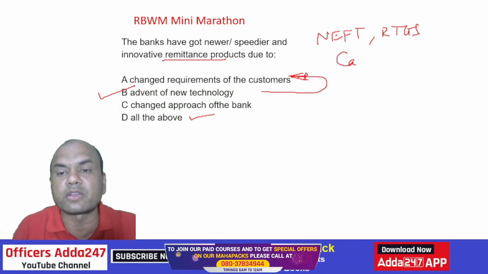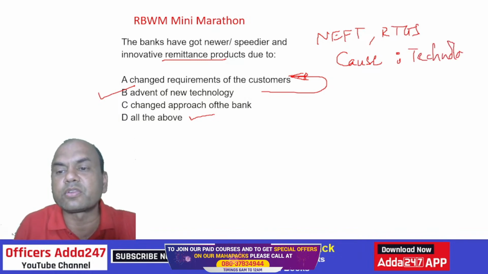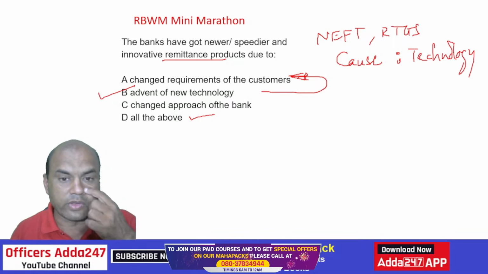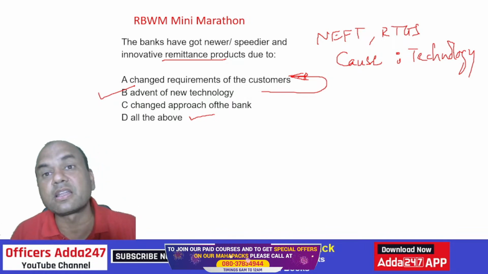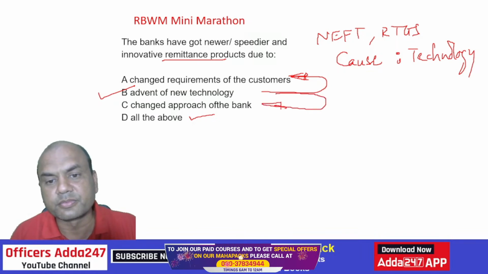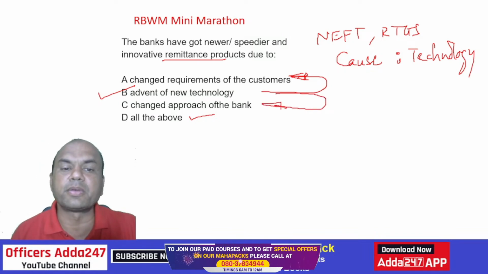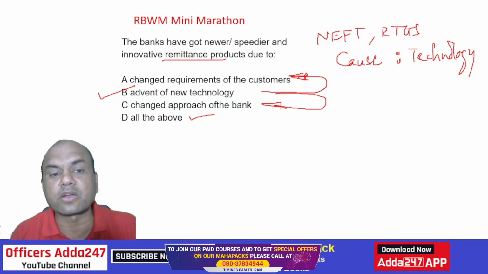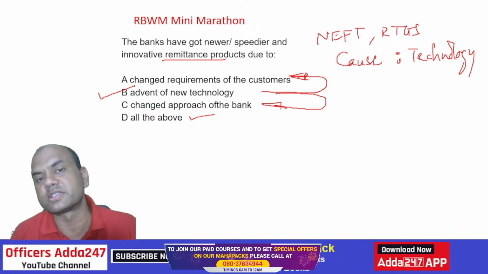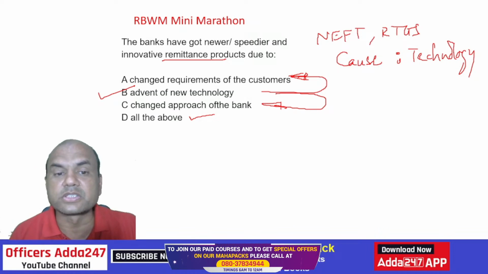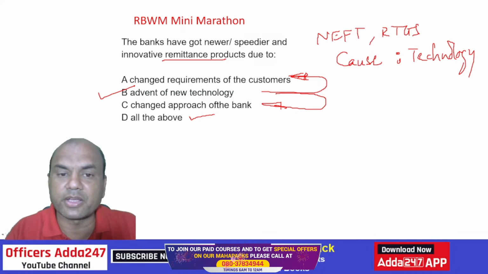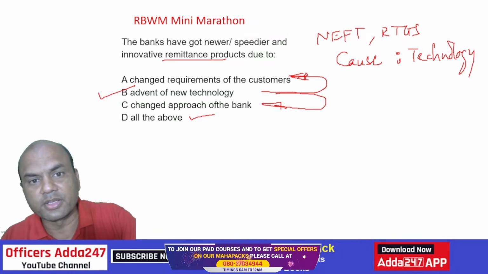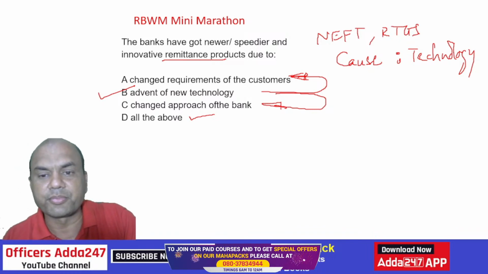Cause is technology, and because of that, the effects are all these: changed requirements of the customer, changed approach of the bank. These are all due to the advent of new technology. So the right answer is technology. Clear everyone? Shall I move on?